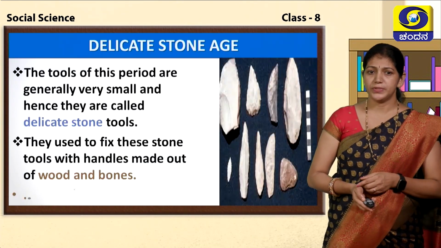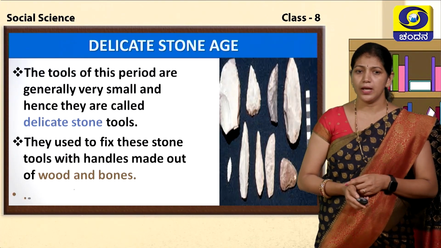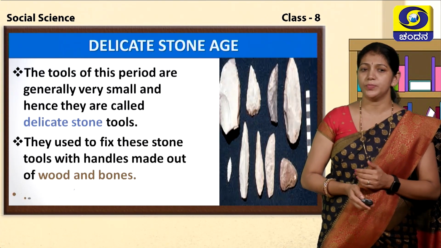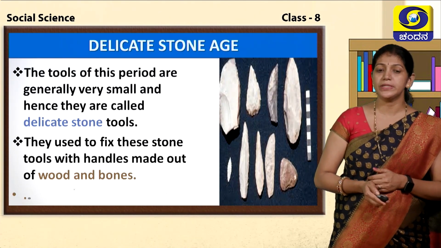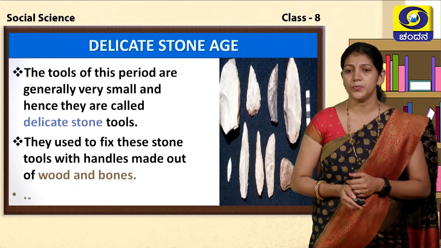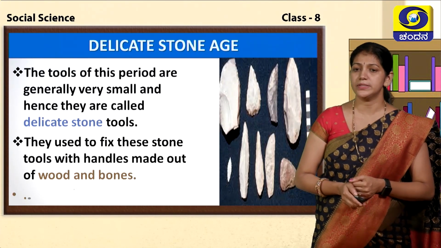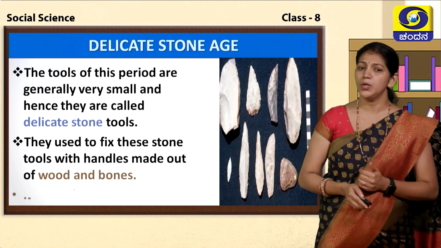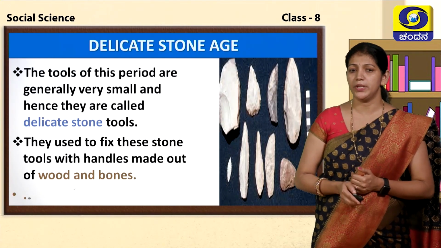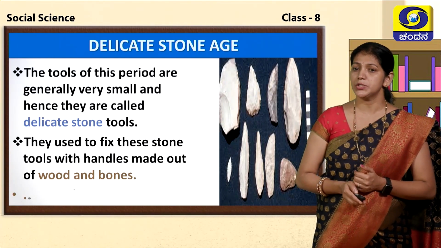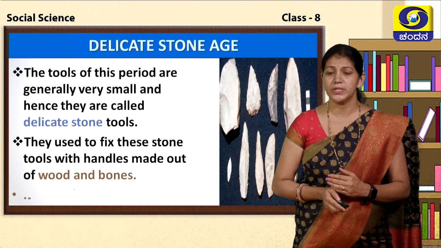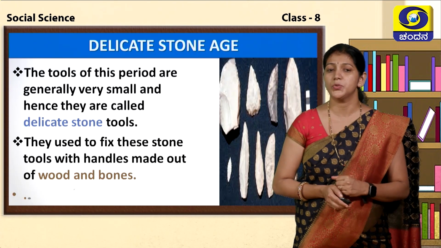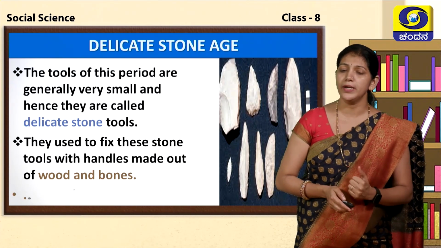The tools of this period are generally very small and made from different varieties of stones. They used to fix the stone tools to handles made of wood and bones. Most of the weapons used wood and different types of bones. In the Delicate Stone Age period, the prehistoric people made their weapons like that.